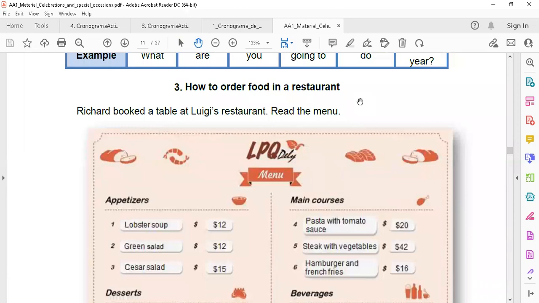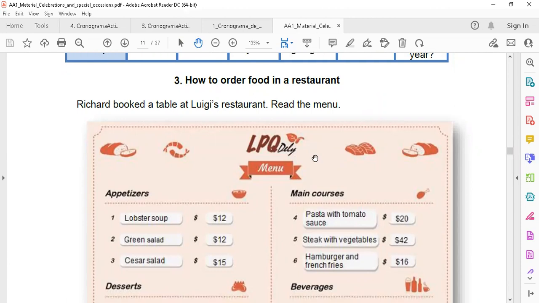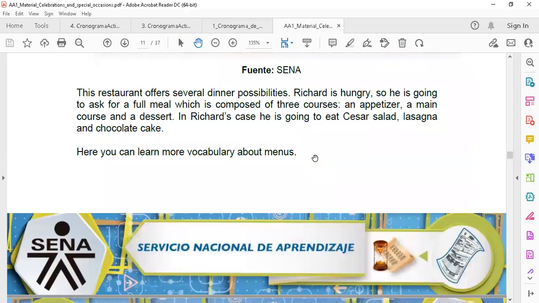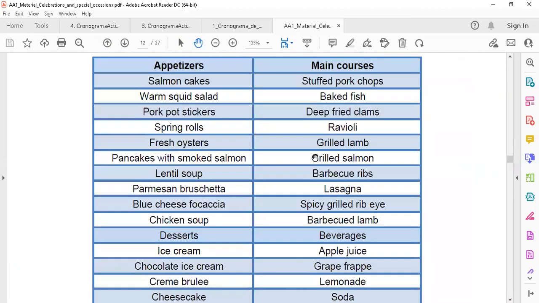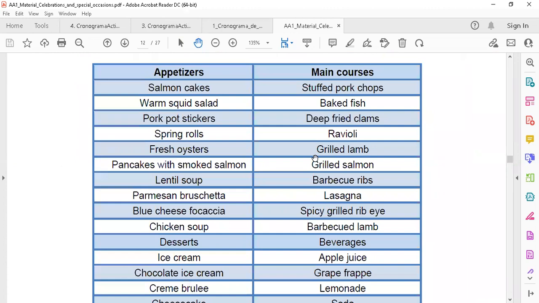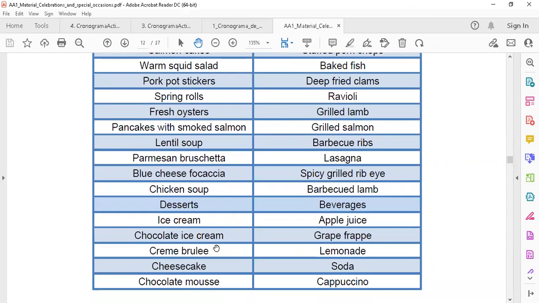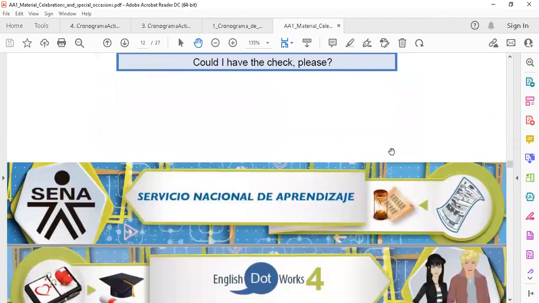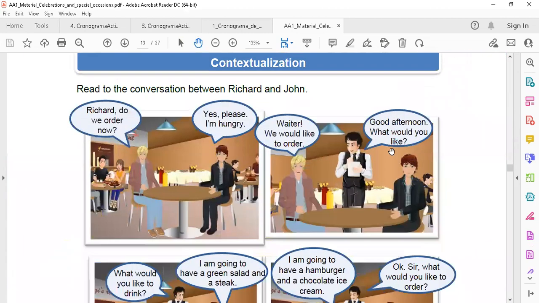And then at the end, what I told you, you find information about food and restaurant. And this part is for you to study. Esa es la parte en la que ustedes tienen que estudiarla. Tienen acá una lista de vocabulario, appetizers, main courses. Some expressions we use at the restaurant. And at the end, you find the contextualization.